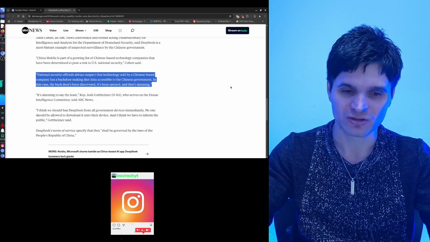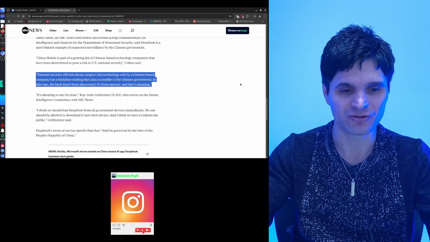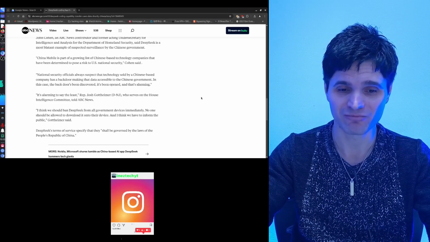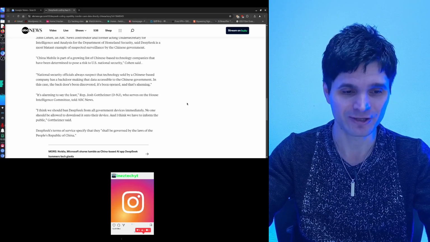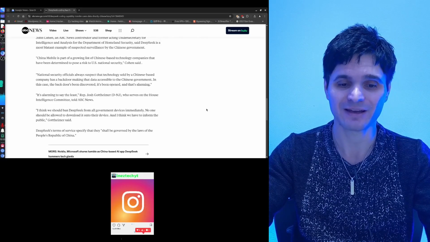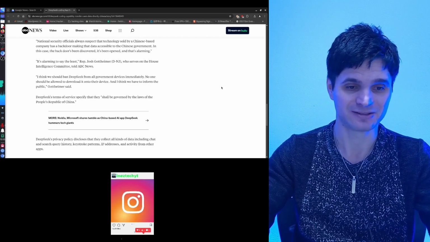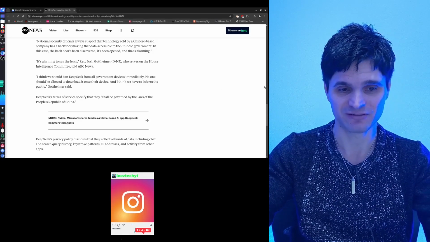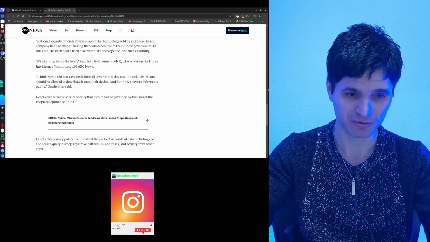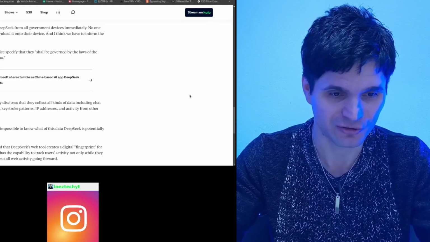Rep. Josh Gottheimer, who serves on the House Intelligence Committee, told ABC News, "I think we should ban DeepSeek from all government devices immediately. One should be allowed to download it on their device, and I think we have to inform the public," Gottheimer said. DeepSeek's terms of service specified that they shall be governed by the laws of the People's Republic of China. What else do you expect from a Chinese company?